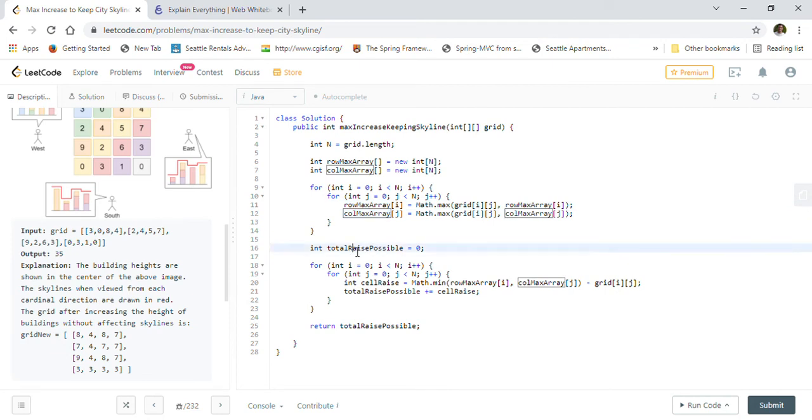After that, I created a variable called total raise possible, initialized to 0, and again we are going through each cell. We take the row max array of I and col max array of j, then take the minimum value of that, and subtract the current cell value.